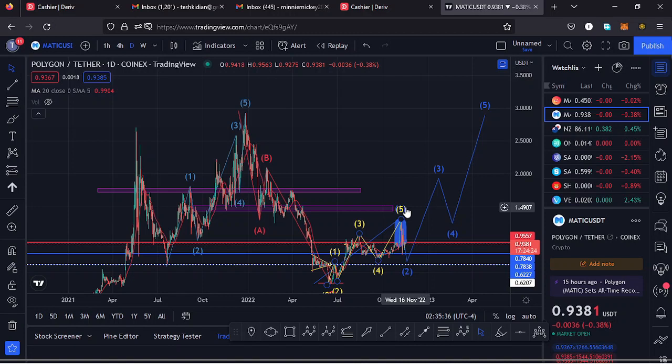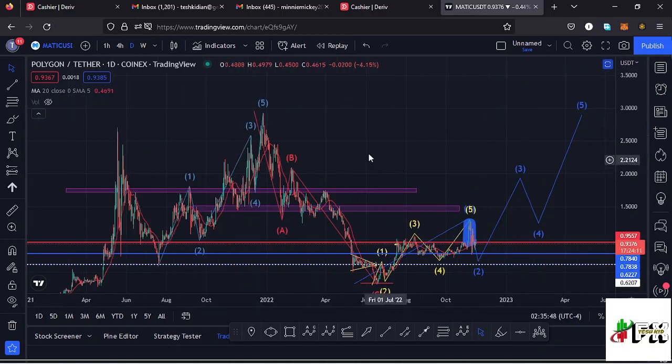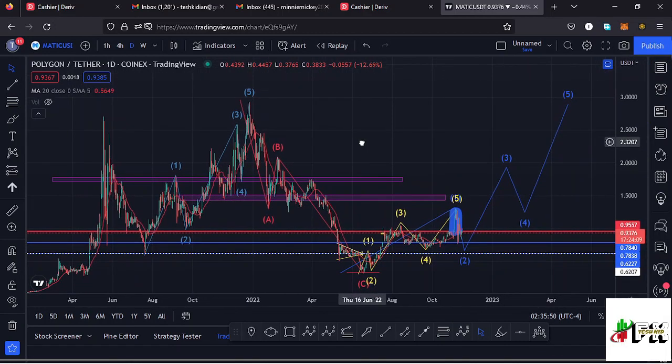I'll be giving you a price prediction update on Polygon Matic, whose current price stands at the $0.9381 mark, and here on TradingView the market is down by 0.44%. In this video I want to give you the key scenarios that I expect to play out, basing my analysis on the Elliott wave structures, the Fibonaccis, the key areas of support and resistance, and also drawing out any key chart patterns that you have information on this chart.